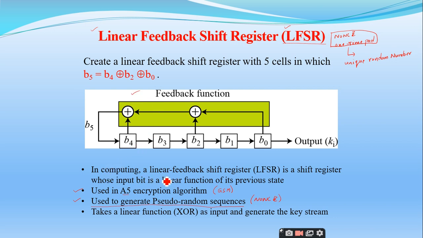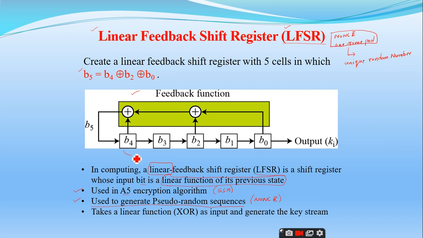So in computing, a linear feedback shift register, LFSR, is a shift register whose input bit is a linear function of its previous states. Right. Actually, the linear feedback shift register is used for this purpose. Why it is called linear means the new bit that is generated has a linear relationship with the previous states or previous bits, whatever you can call. Right. So this is a simple example which you have taken.